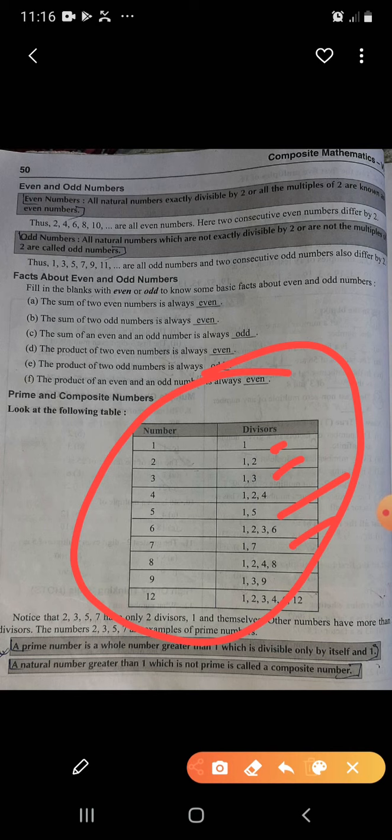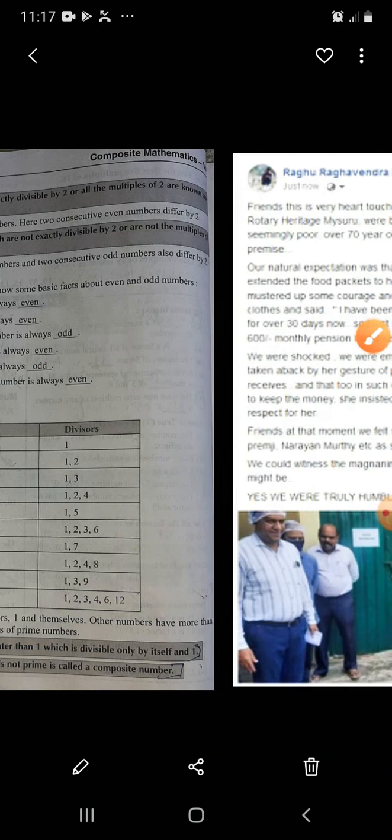See the definition of composite number. A natural number greater than 1 which is not prime is called a composite number. Beyond that, you can take any number, check out its divisors, and then you can define exactly which number is prime and which number is composite.